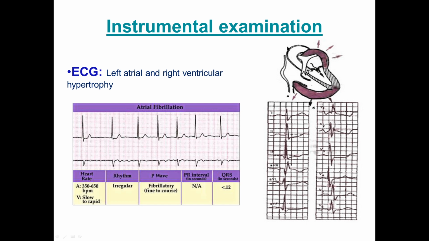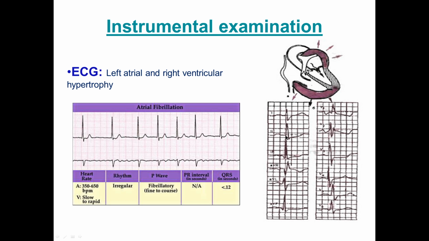This is a main complication of this mitral stenosis.